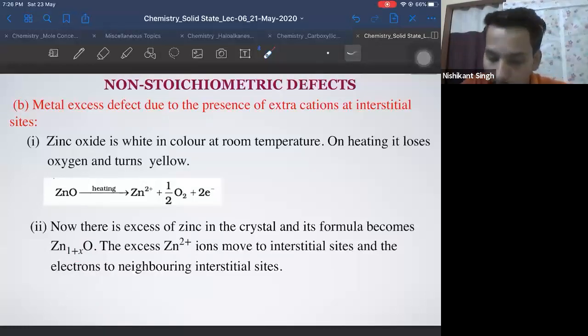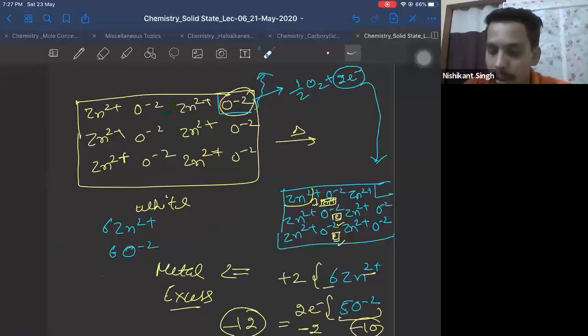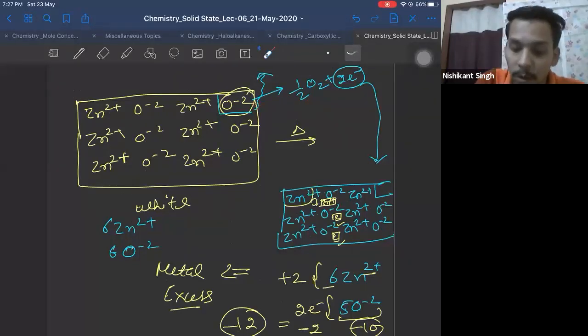Okay, Kayuri. So the process says one of the oxide ions gets oxidized to O2. I hope all of you remember redox. According to redox, O minus 2 after losing 2 electrons will form O, zero oxidation state. O can also be written as half O2, correct? So O minus 2 gets converted into O2.